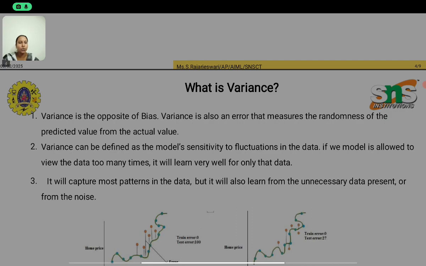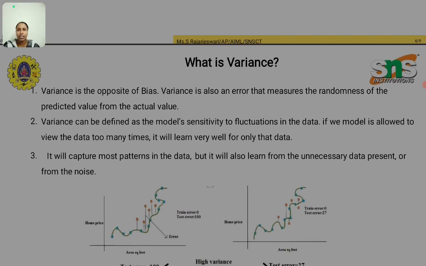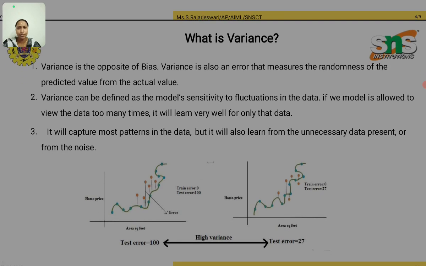The next thing is variance. Variance is the opposite of bias. Variance is also an error that measures the randomness of the predicted value from the actual value. So variance can be defined as the model's sensitivity to fluctuations in the data.